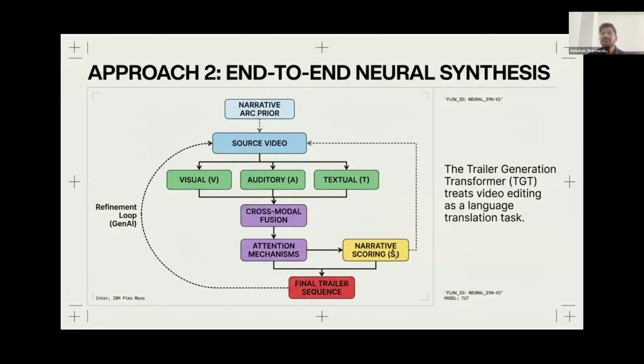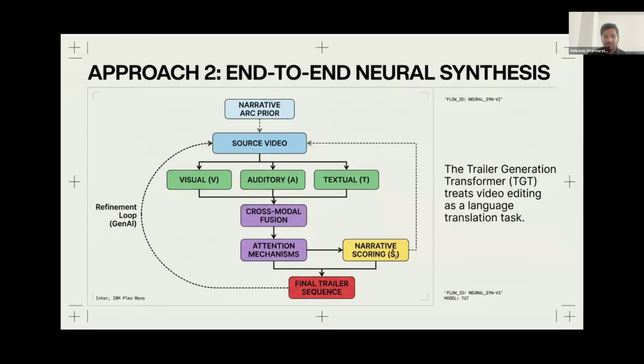TGT fundamentally reframes the entire philosophy of trailer creation by treating video editing not as a visual task, but as a complex language translation task. It simultaneously analyzes the visual, auditory, and textual features of the source video all at once, creating a massive cross-modal fusion that allows the neural network to truly learn the hidden grammar and syntax of cinematic editing.